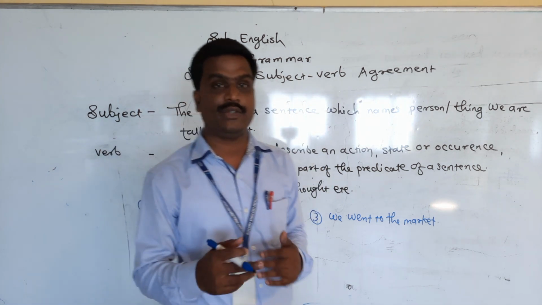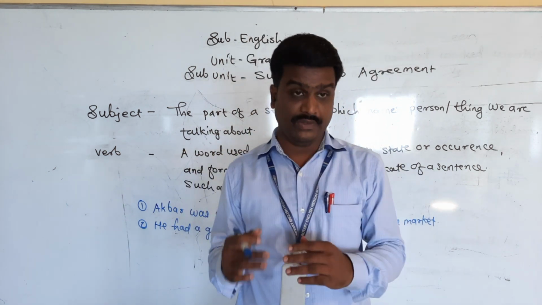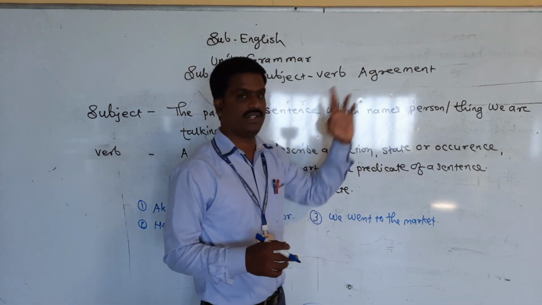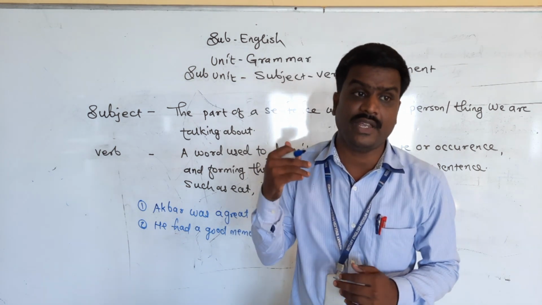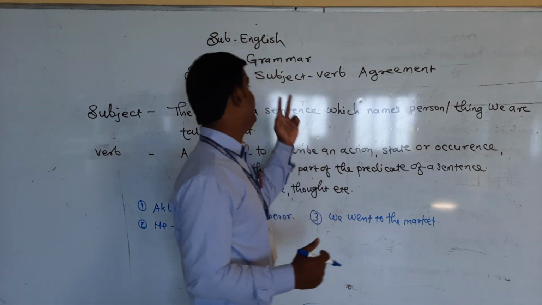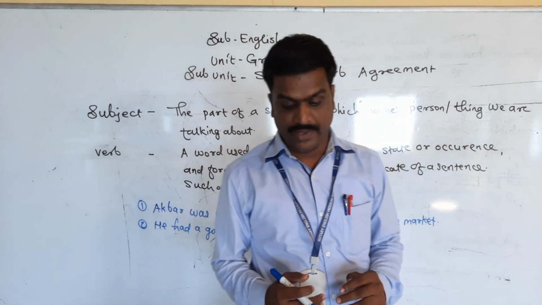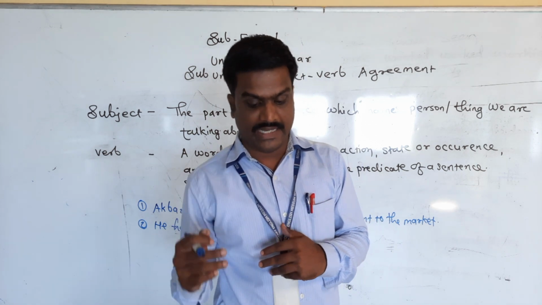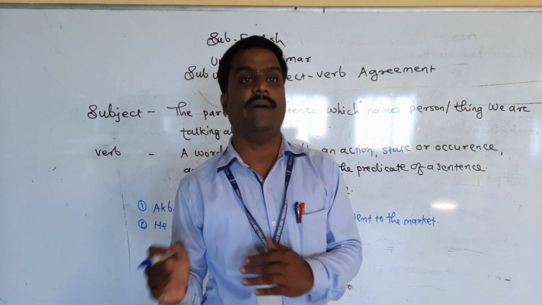First of all, I would like to define it, and before that, I would like to tell you subject verb agreement is also called subject verb concord. It means when the subject agrees with the verb. When the subject agrees with the verb, that is called subject verb agreement.